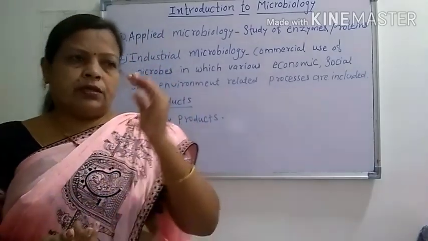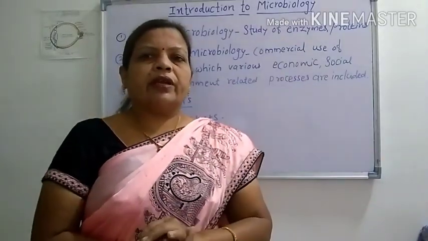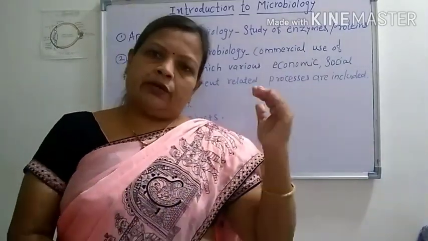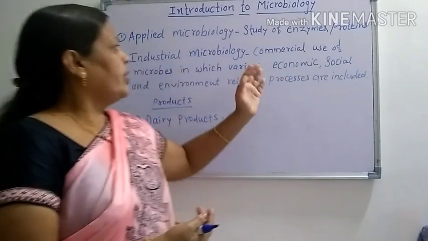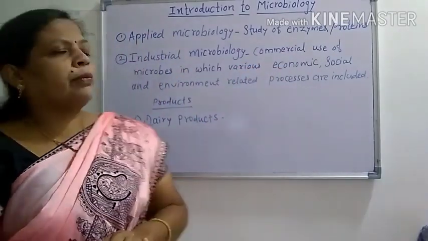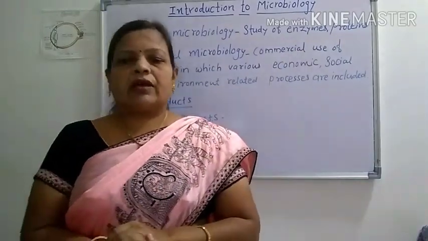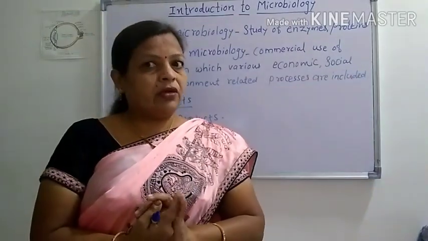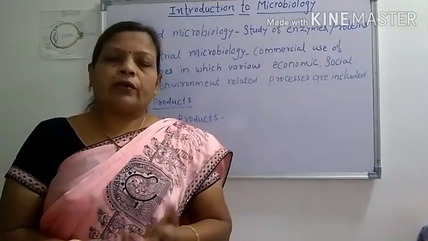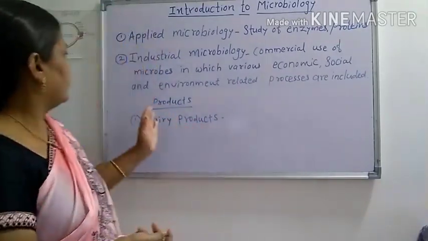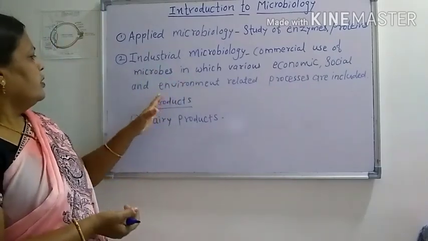So the production of such a product with the help of microorganisms is useful for the economy of our country, that is the economic, social and environment related process. For the social, for example, you know the sewage or garbage is there, the proper utilization of this is also done with the help of microorganisms. We have to see one by one how the microorganisms are useful for us. Then environment related processes are also included.